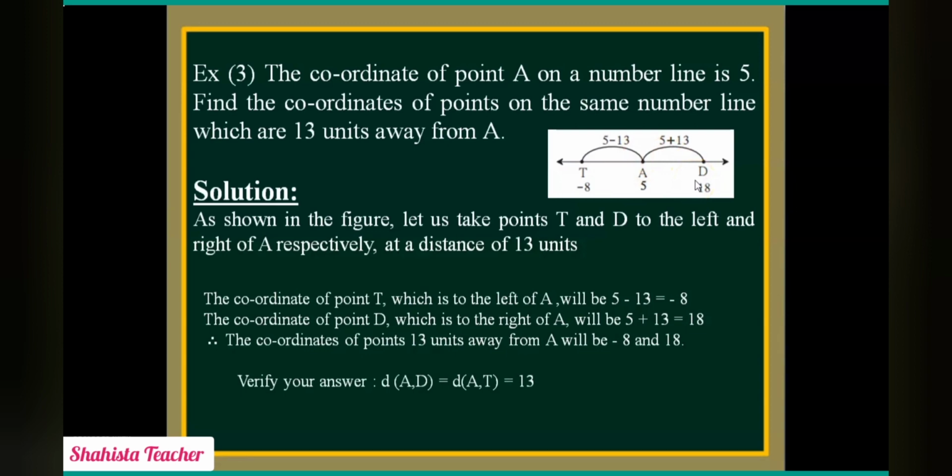Now we have to verify our answer. The distance of AD is equal to the distance of AT, which is equal to 13. Why? Because they said the points are 13 units away from A. So on the left hand side it is 13 and on the right hand side it is also 13. So AD is 13 and AT is 13. On both sides the distance is 13. Okay, so students, in this way we finish example number 3.